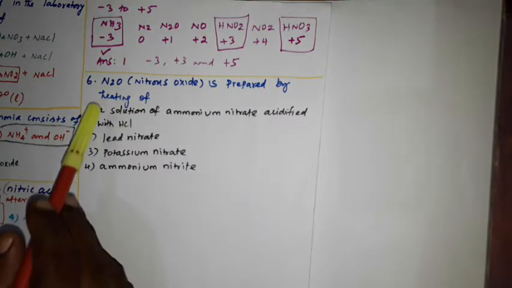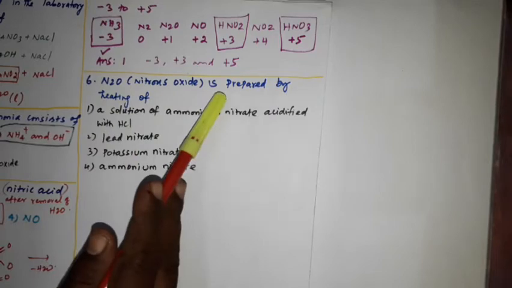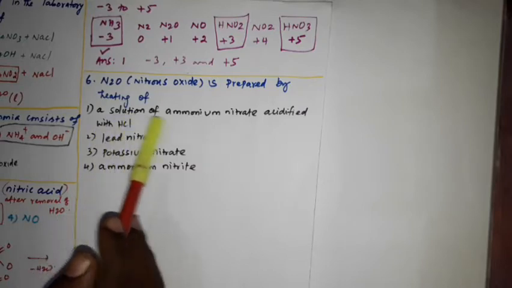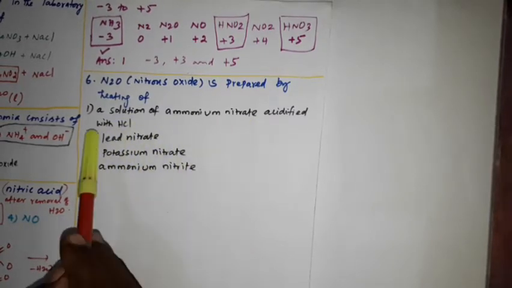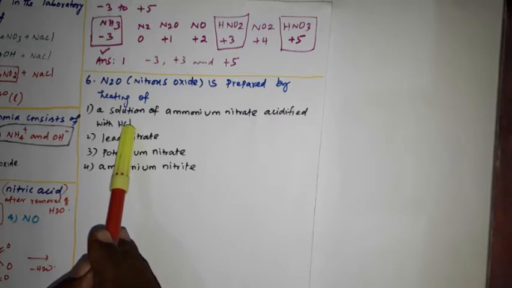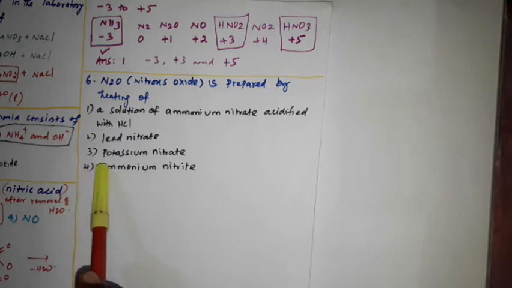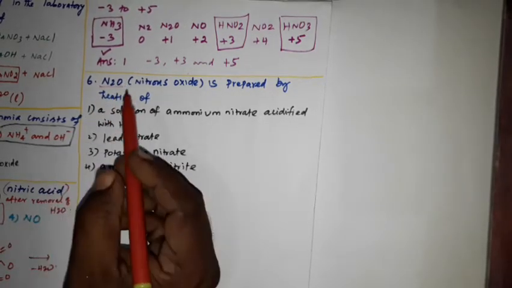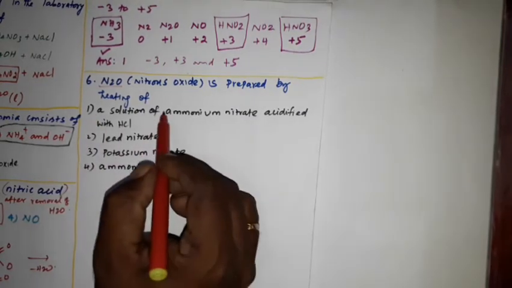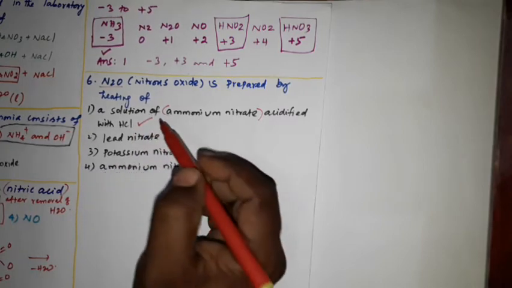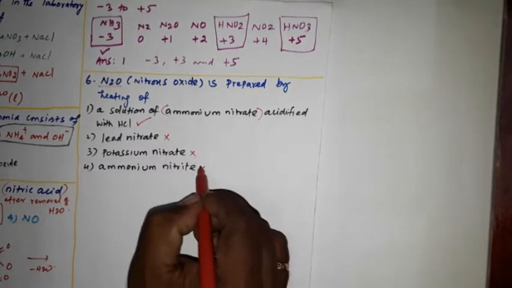Question number 6. Nitrous oxide, that is N2O, is prepared by heating: option 1, a solution of ammonium nitrate acidified with hydrochloric acid, that is HCl. Option 2, lead nitrate. Option 3, potassium nitrate. Option 4, ammonium nitrate. See here, this N2O nitrous oxide is produced from ammonium nitrate acidified with HCl. So this is the right answer. These three answers are wrong.